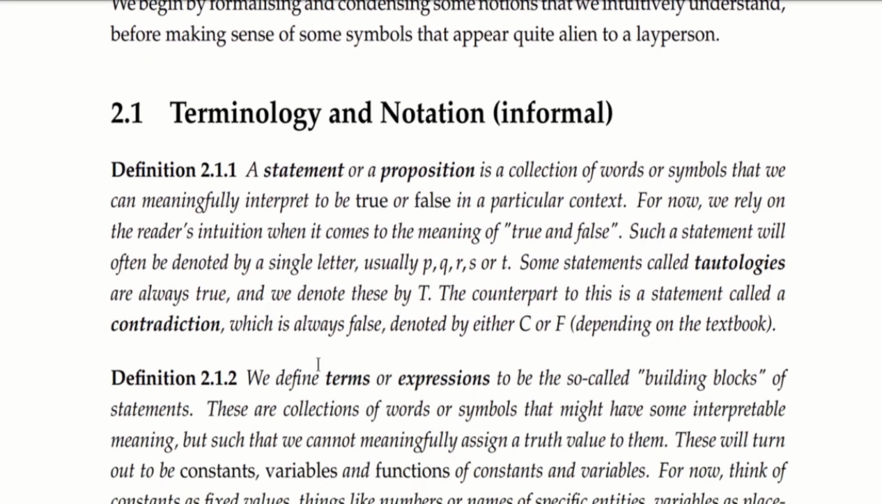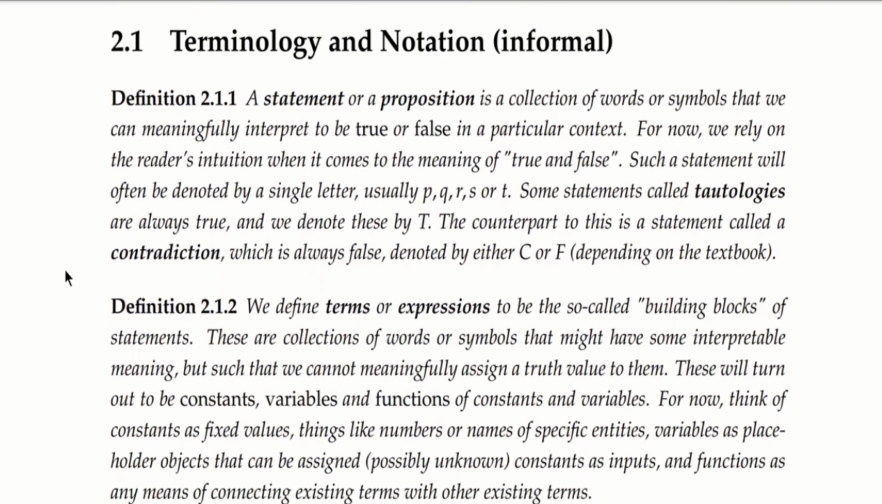For the sake of this paper, we define a statement or a proposition to be a collection of words or symbols that we can meaningfully interpret to be true or false in a particular context. For now, we rely on the reader's intuition or the listener's intuition when it comes to the meaning of true and false. Such a statement will often be denoted by a single letter, usually P, Q, R, S, or maybe T. Some statements are called tautologies, and these are always true in the particular context provided, and we denote these by a capital T. The counterpart to this is a statement that's called a contradiction, which is always false, and therefore it's denoted by C for contradiction or F for false, depending on the textbook, of course.